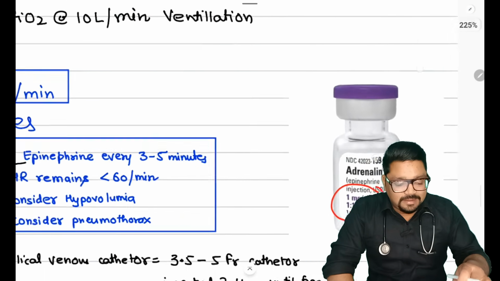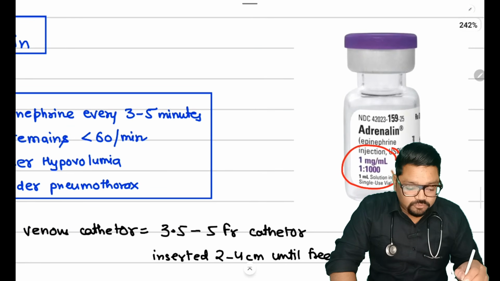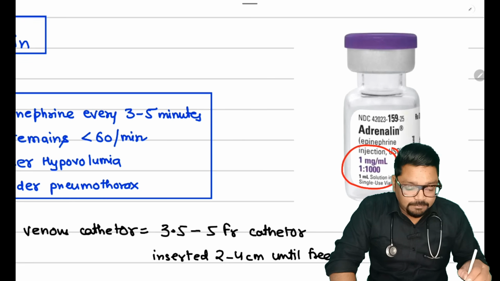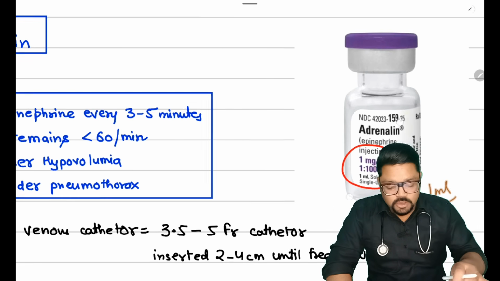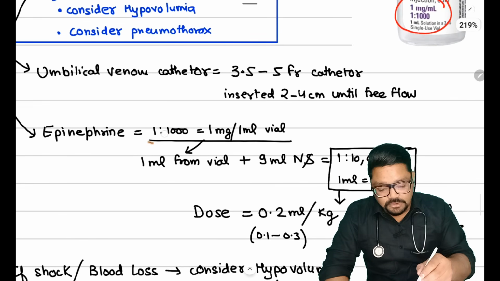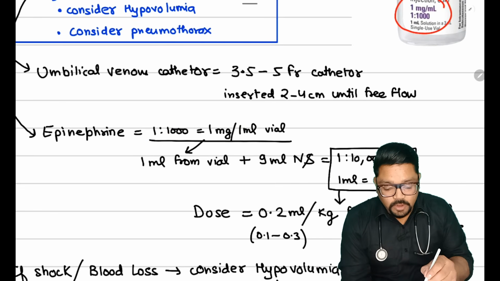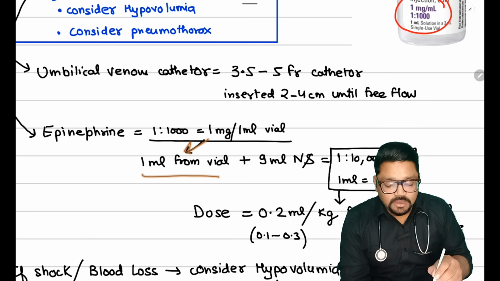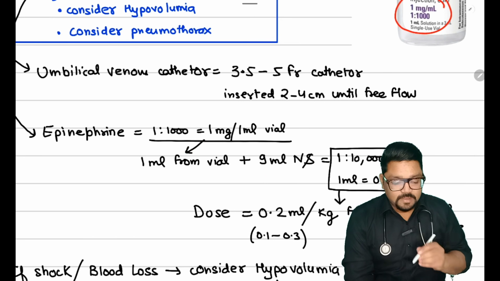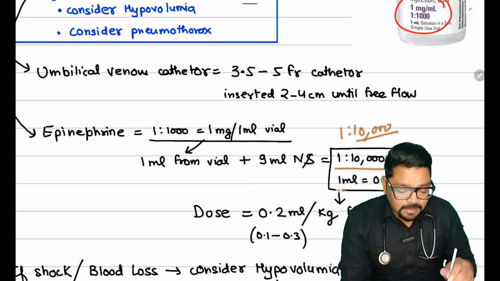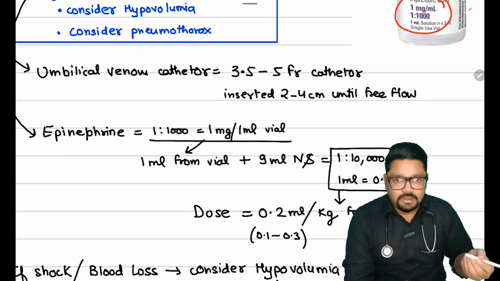So you can see that epinephrine is 1:1000 concentration, and it is actually 1 mg per ml of solution. So epinephrine, which actually comes as 1:1000, is 1 mg per ml of vial. So we are going to take 1 ml of this vial, and we are going to dilute it with 5 ml NS. So we are going to make a concentration of 1:10,000, which actually means that 1 ml of epinephrine is having 0.1 mg of epinephrine.